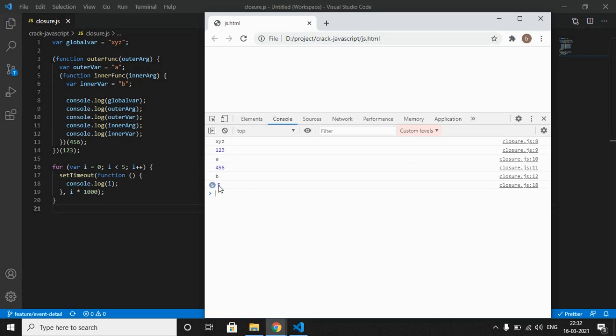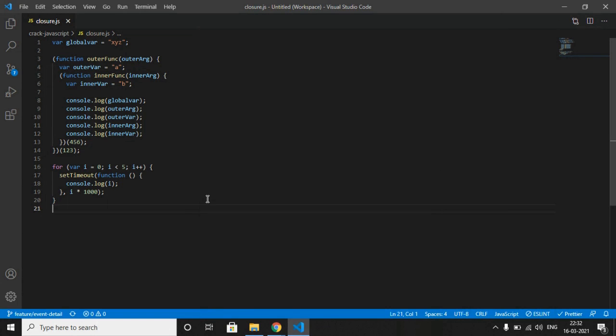If you are guessing that we can use closure for that, then you are 100% right. So we can use closure for this example to resolve this current situation. Closures can be used to prevent this problem by creating a unique scope for each iteration. And what closure does is store each unique value of the variable within its own scope. Okay, let me correct this example and let me use closures for this.